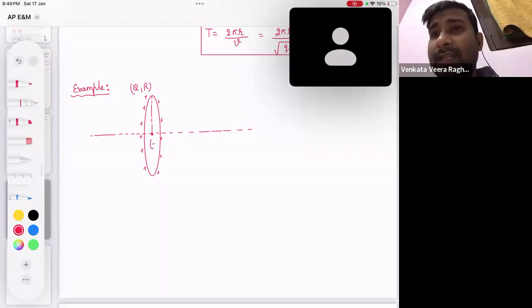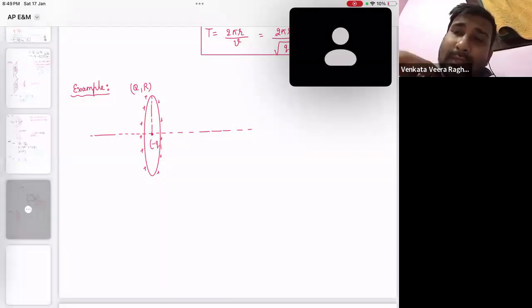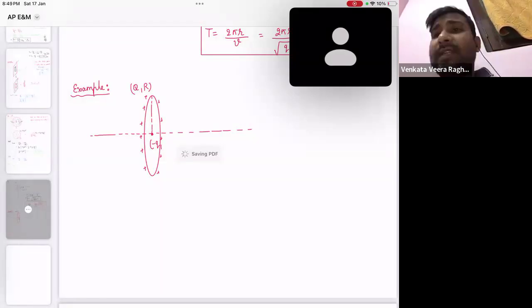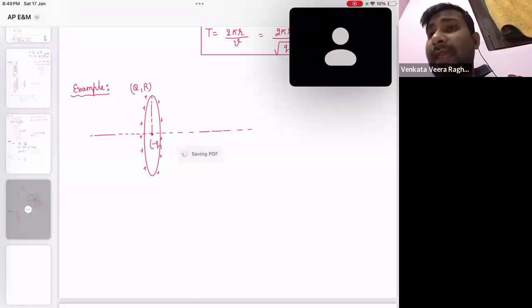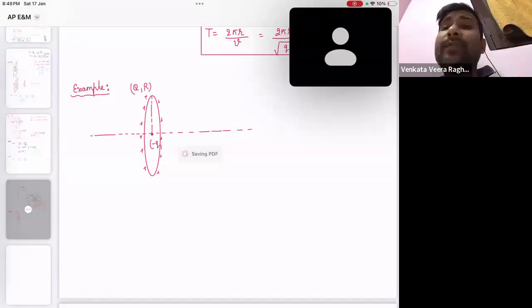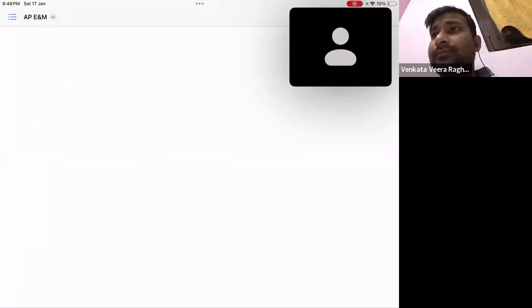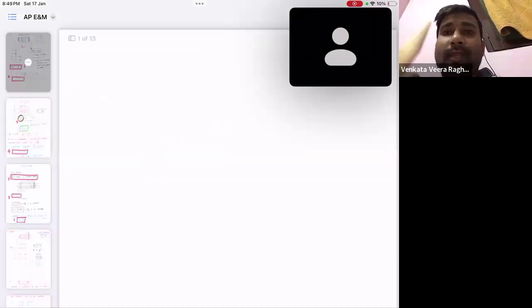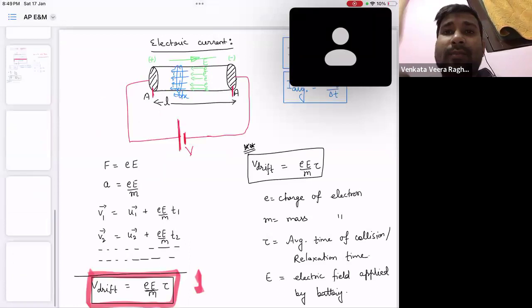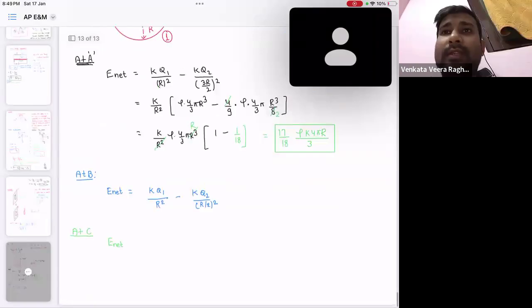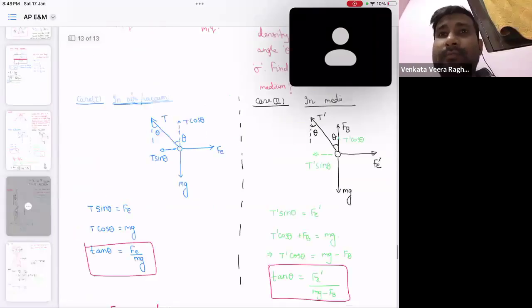This charge particle has charge minus q, mass M. There is a small charge particle of charge minus q and mass M. Now what are we going to do next? The next thing we are going to do is, I think we need to delete some pages.